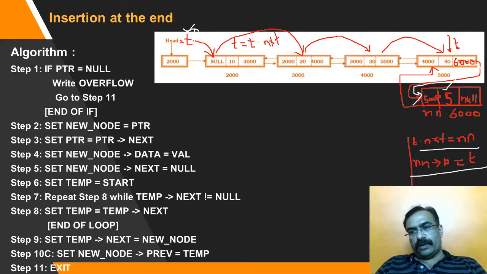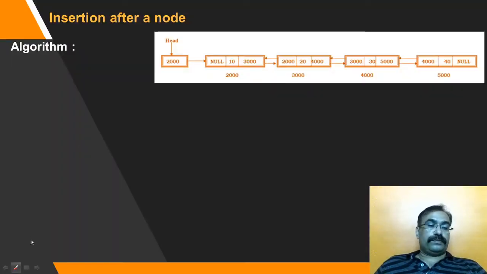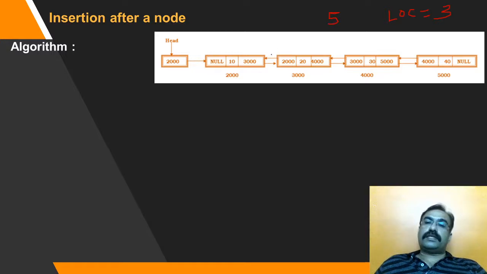Just understand how it works, and try to analyze it step by step. The job becomes easy. Now the last case in this, inserting after a particular node. Now how can we do it? So let us say that I want to include this at position number 3. Given location is equal to 3. At the 3rd location I want to insert the new node. Let us say that the data to be inserted is 5,